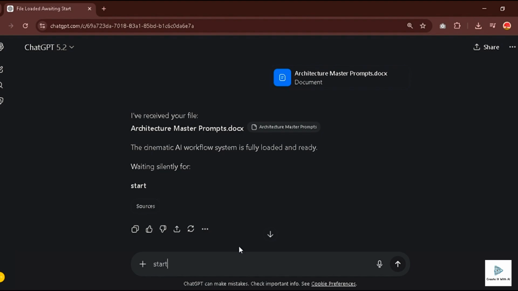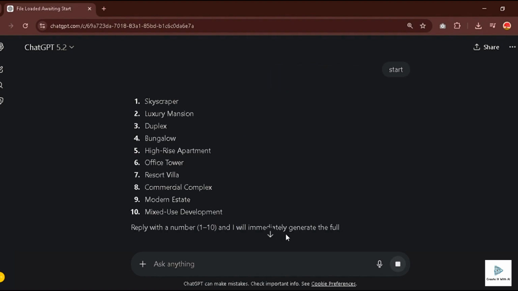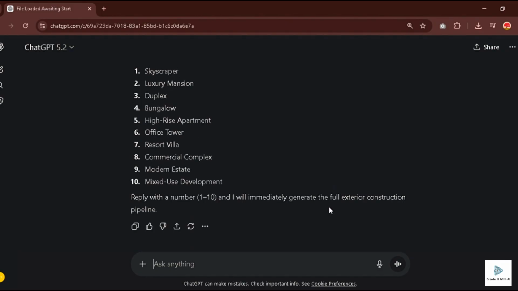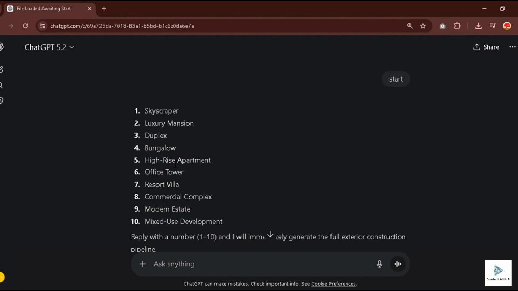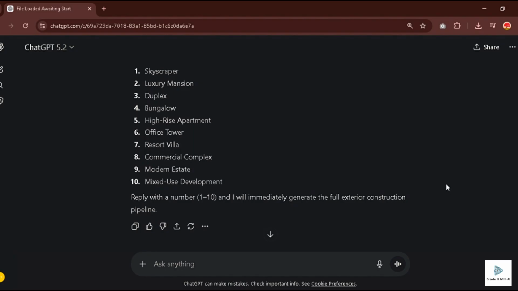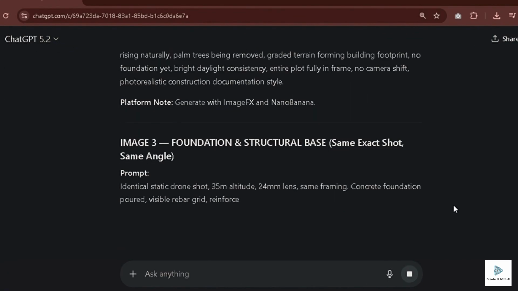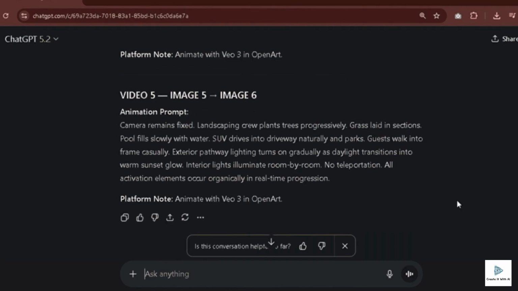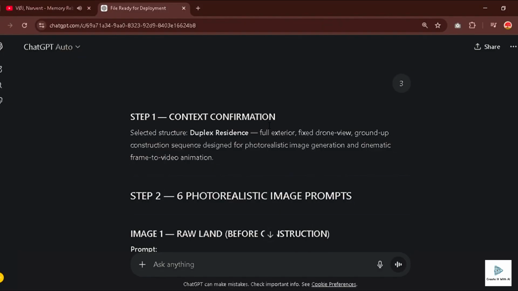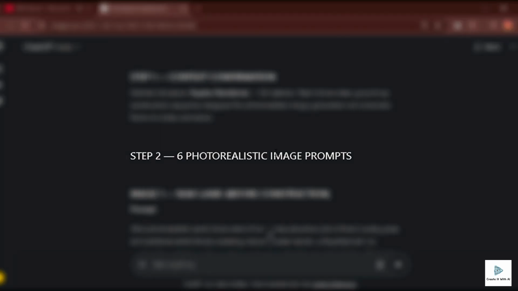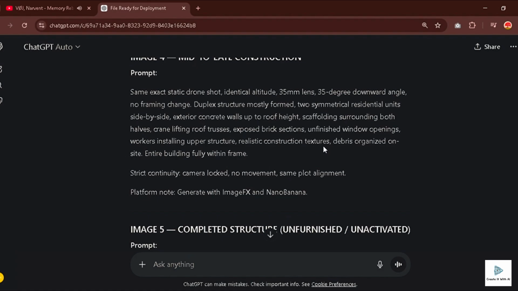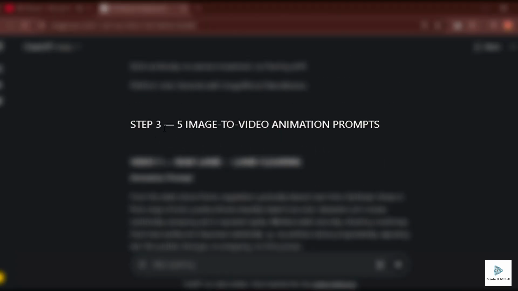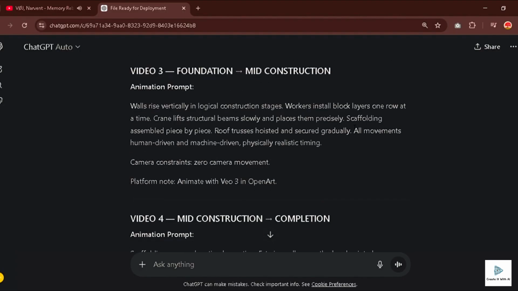Start. Watch what happens. The AI analyzes the request and immediately gives me a list of 10 project ideas: luxury mansion, bungalow, resort villa, skyscraper, and more. For this video, I will choose resort villa, so I'm going to type the number 7. Now, watch this. The AI doesn't just give me a prompt, it breaks the entire process down into 3 easy steps. Step 1. Context confirmation, making sure we understand the vibe. Step 2. 6 perfectly consistent image prompts. Step 3. The image-to-video generation prompts. This is the power of a structured workflow.